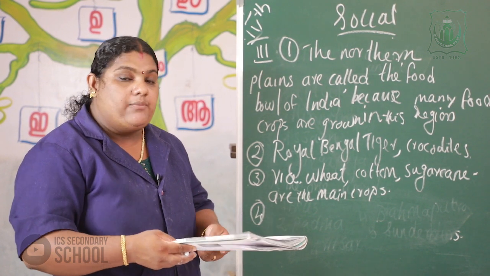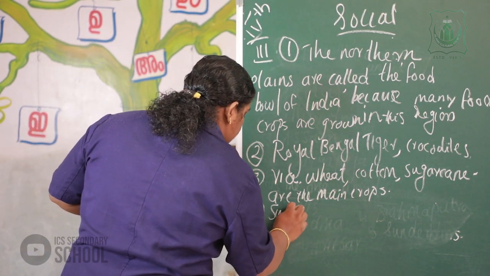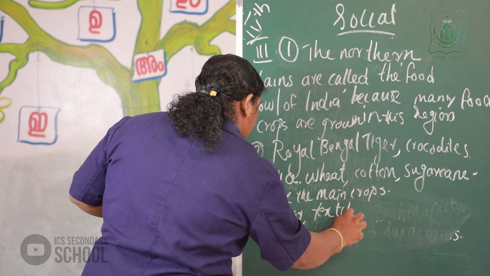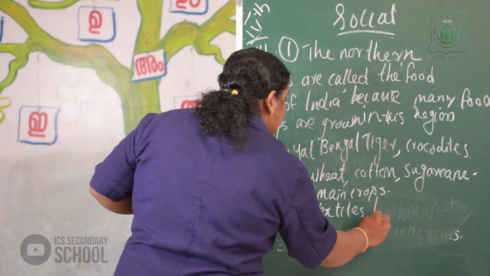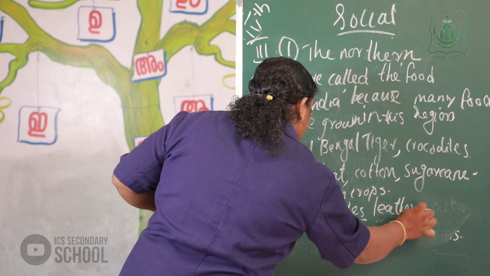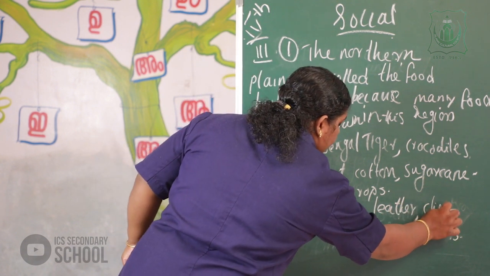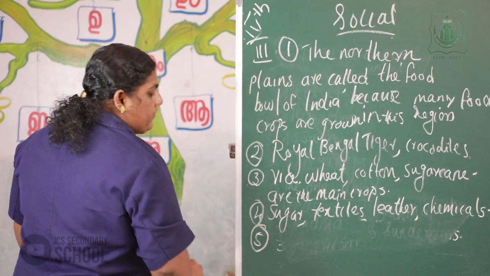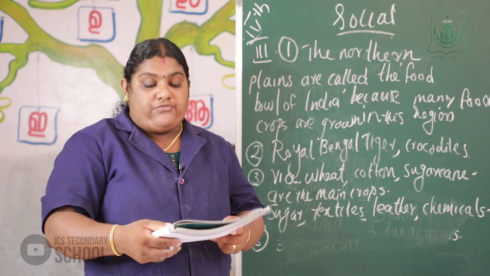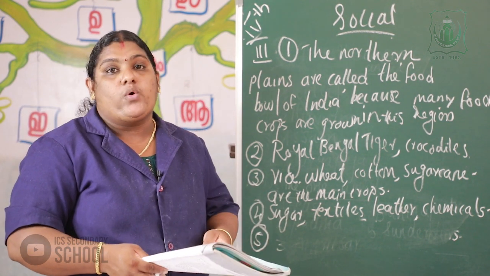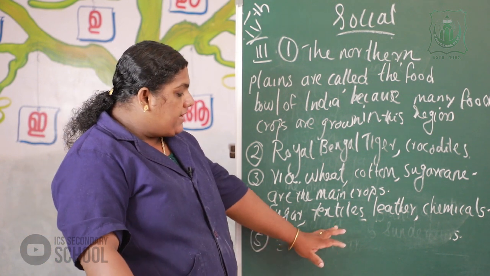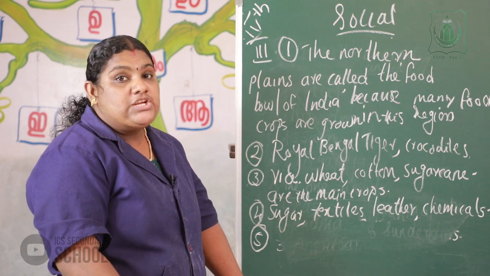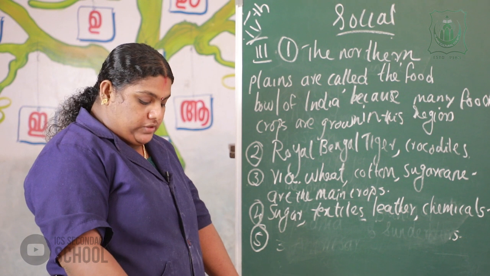The main industries are sugar, textile, leather and chemicals. The answer is sugar, textile, leather and chemicals are the 4 major industries in Uttar Pradesh.